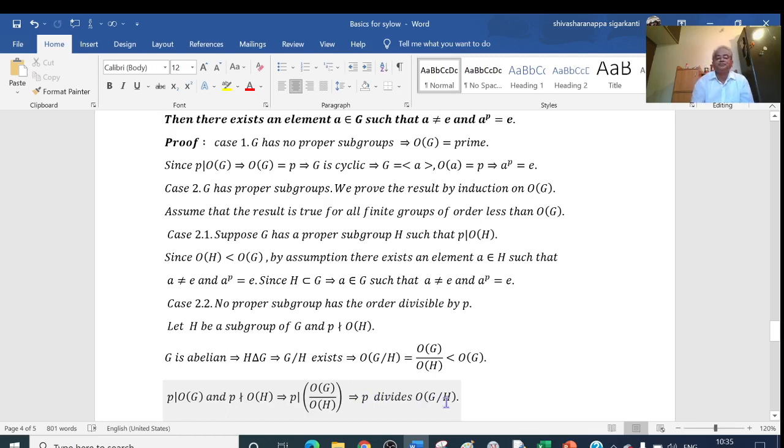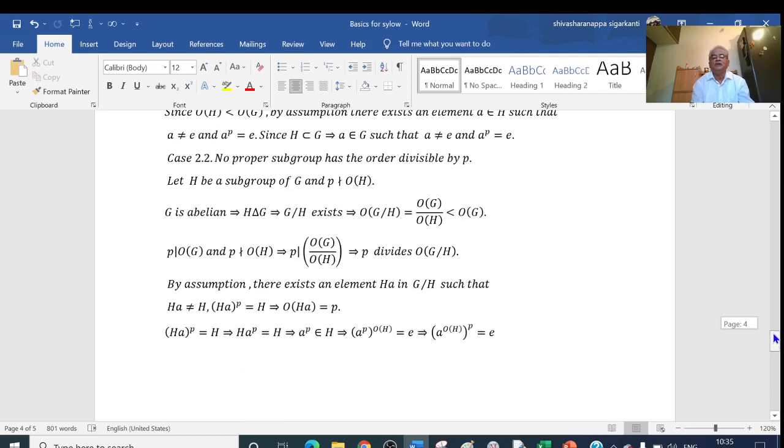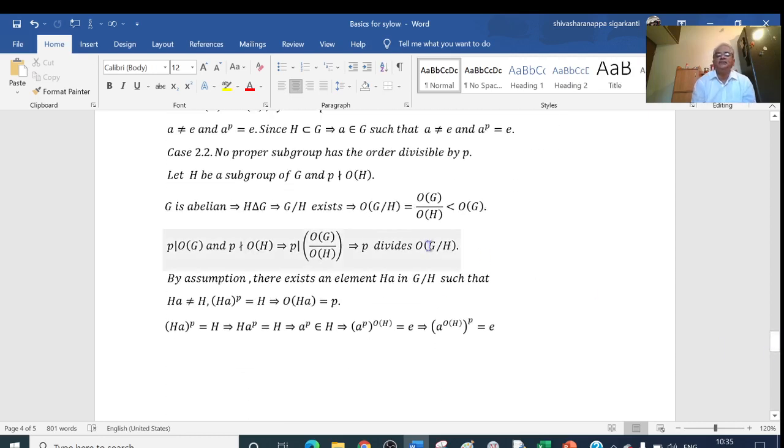See here, G by H is a group whose order is less than the order of G, and P divides the order of G by H. Then by our assumption, there exists an element in G by H which is not equal to the identity, and whose power, that element to the power of P, must be equal to the identity element.